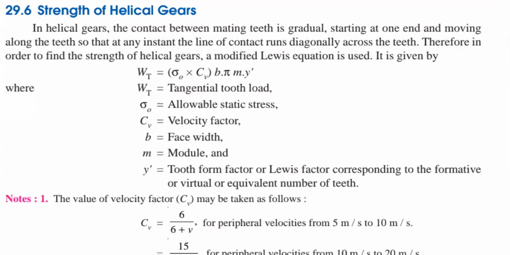Right? So what is meant by sigma naught? Sigma naught is an allowable static stress, and CV is the velocity factor. So what is the value of CV in case of your spur gears? In case of spur gears, you are having CV values, velocity factor values. Velocity factor value will depend upon,